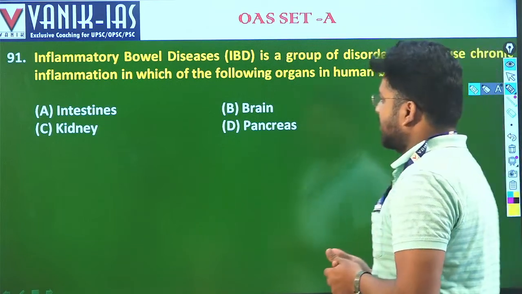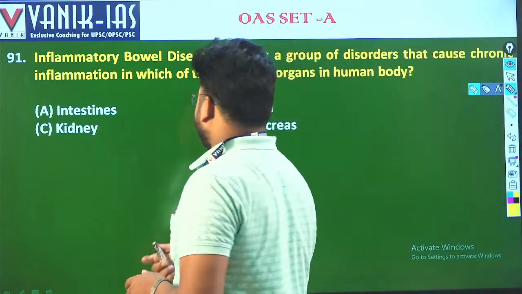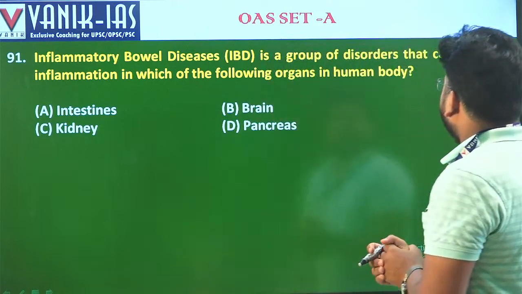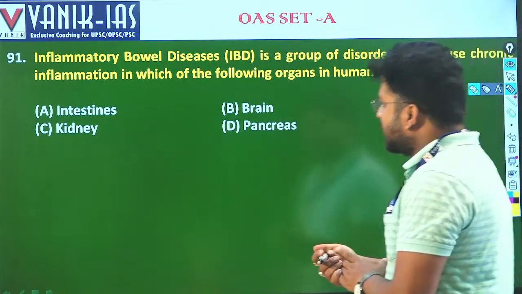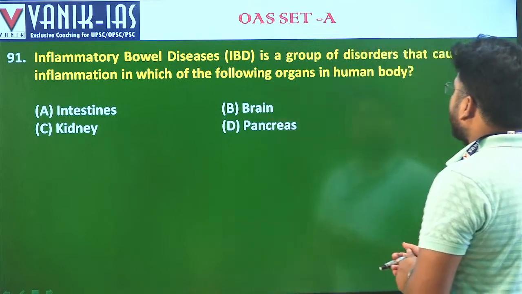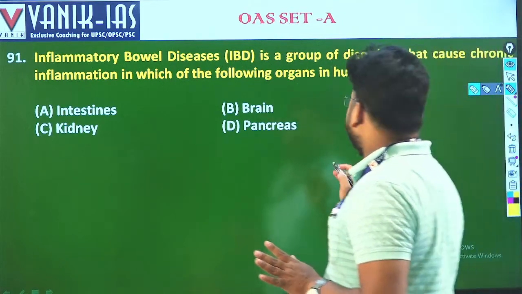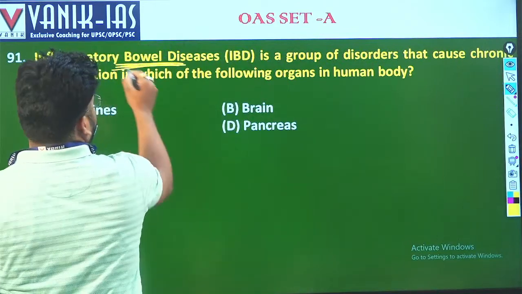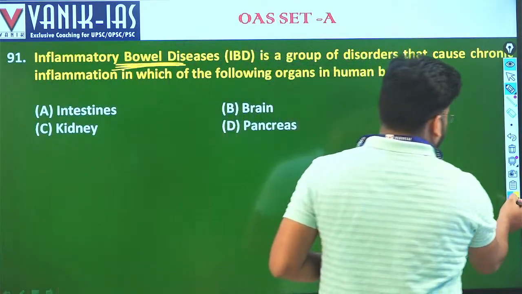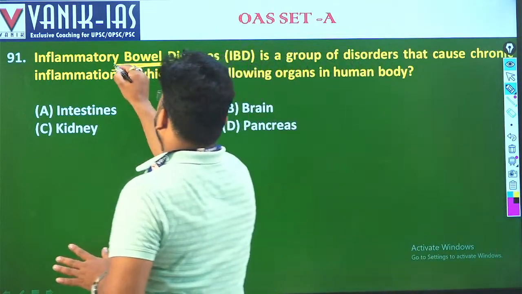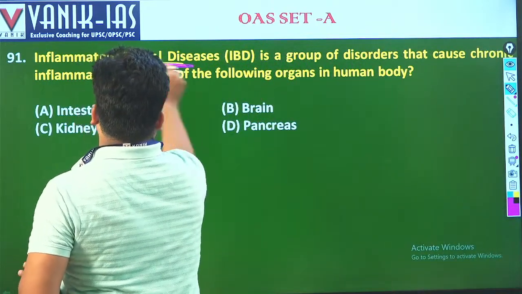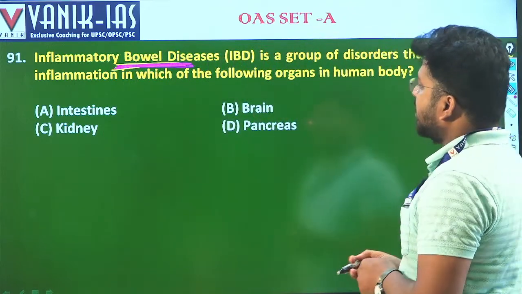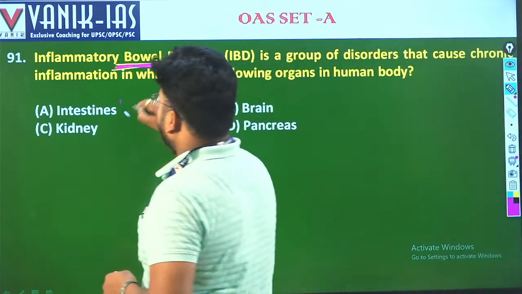Science and Technology. Inflammatory bowel disease. Inflammatory bowel disease is a group of disorders that cause chronic inflammation in which of the following organs in the human body? See, if you just know what a bowel is, basically this is about your large intestine, the food tract. So inflammatory bowel disease is regarding the intestine or food tract.